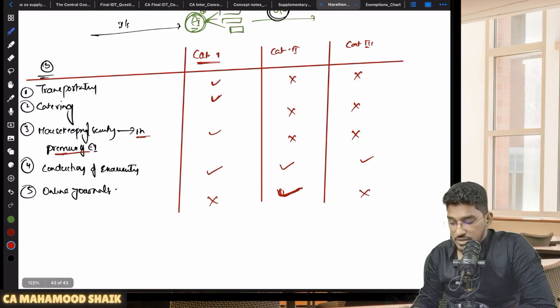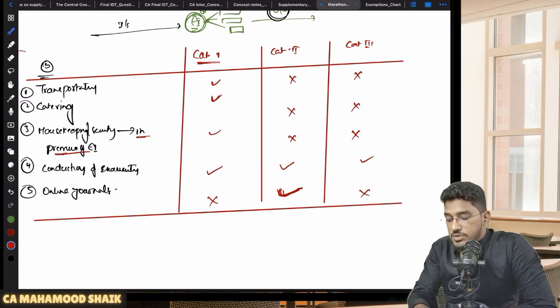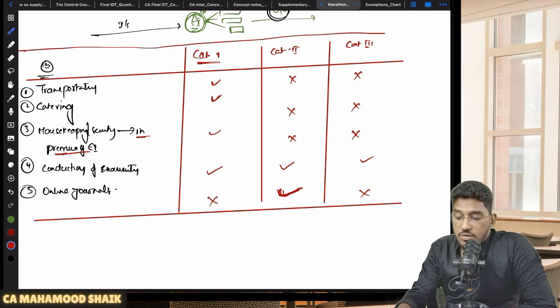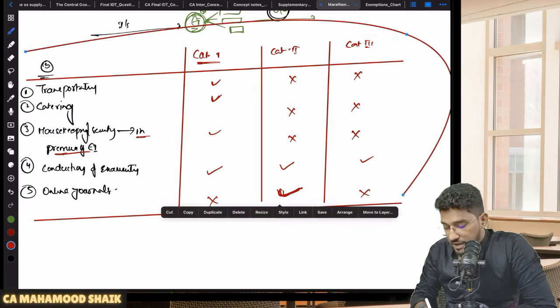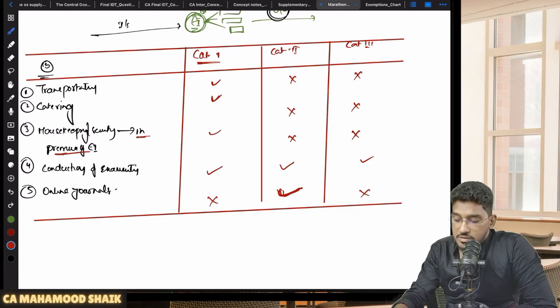Understood? Able to understand? So this is what you have to remember. Very important, this categorization you have to remember. So what are the input services which have been exempted? But not all input services are exempted for all kinds of education institutions. They have identified a few services which are exempted for certain categories, and a few services which are not exempted for certain categories of education institutions. So this thing you have to remember.